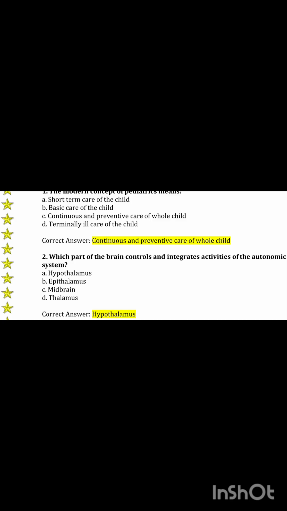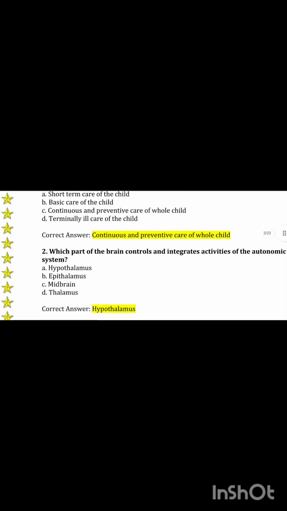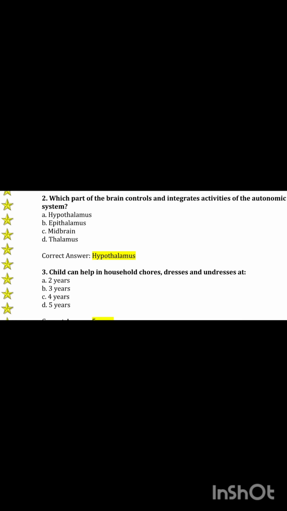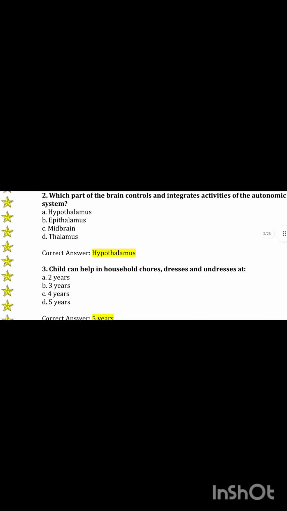Question number 3: a child can help in household chores, dress and undress at the age of 2, 3, 4 or 5? The correct answer is 5. At the age of 5, the child can dress and undress.